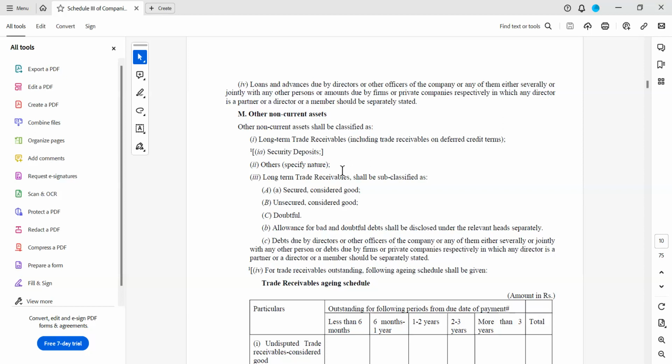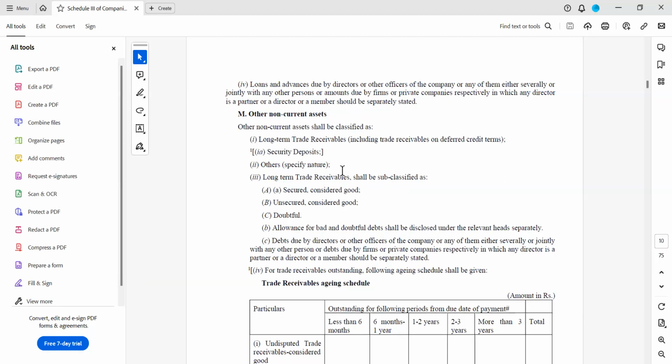You would have seen contracts where 5% retention is retained by the builder from the contractors. In that case, the contractor has to show this 5% retained by the builder as a long-term asset, long-term trade receivable. It cannot be a regular trade receivable because this 5% is very subjective and comes only after 5 years.